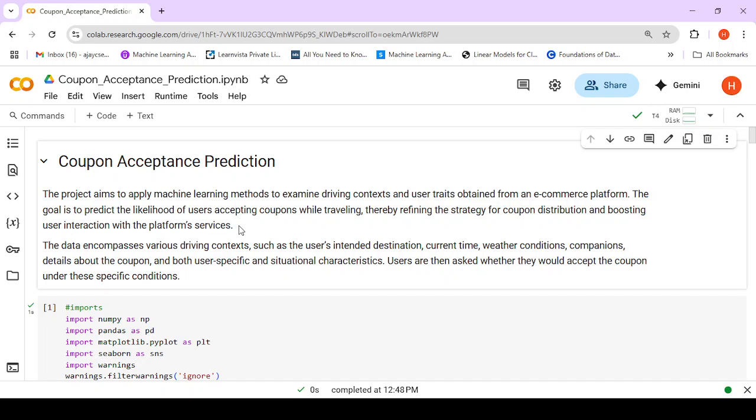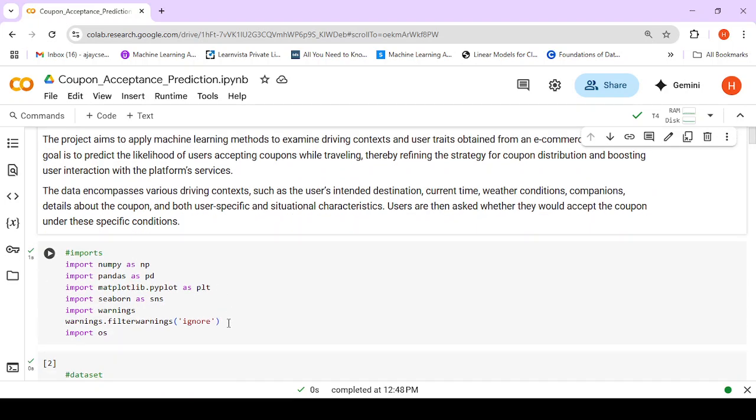This is a coupon acceptance prediction which predicts how likely is the user to accept the coupon while they are driving. So here we capture the driving context, like the driving behavior of the person, where is the person heading to, with whom is the person traveling, what kind of coupon is given, how likely is the person to visit this particular restaurant, what is the time with the weather conditions, what are the details of the coupon. So all these parameters are captured, and then we predict how likely is the person to accept the coupon.